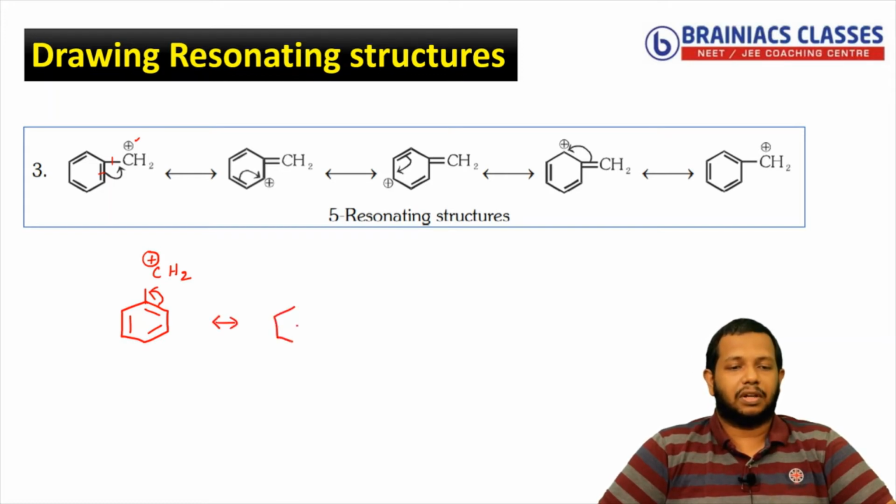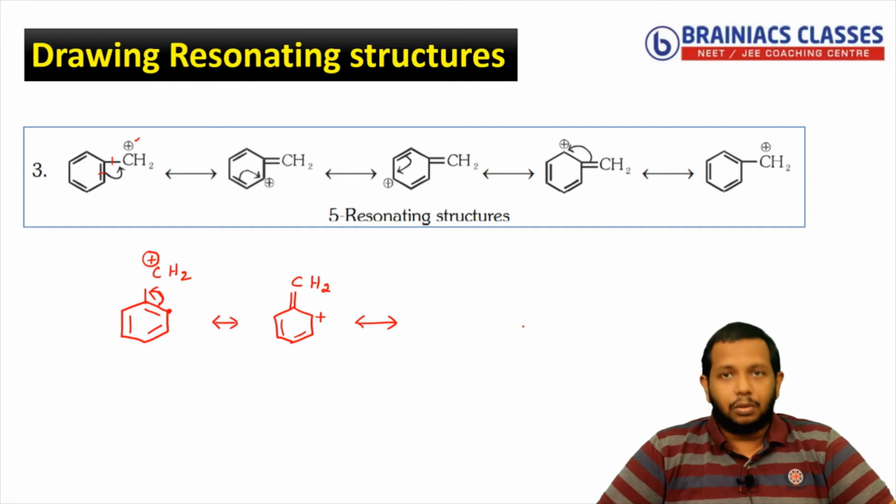Actually you will get a structure like this. You will get a double bond here, so that the deficiency of the carbon is removed. But when the pi bond is moving in this direction, this carbon will feel deficiency. So this will become positive charge, and you have the other double bonds placed at the correct place. Now the next case here is again you have a positive charge, then single bond and double bond.